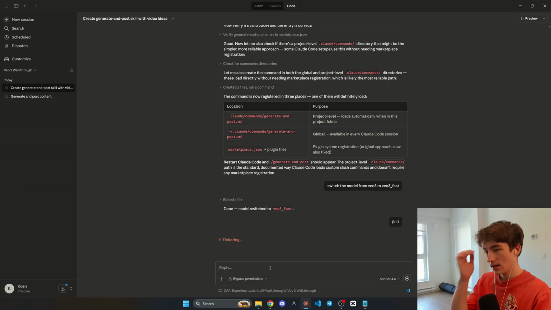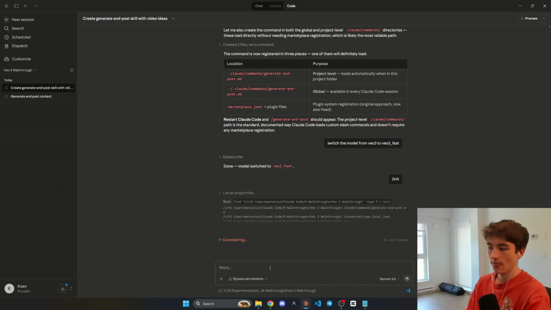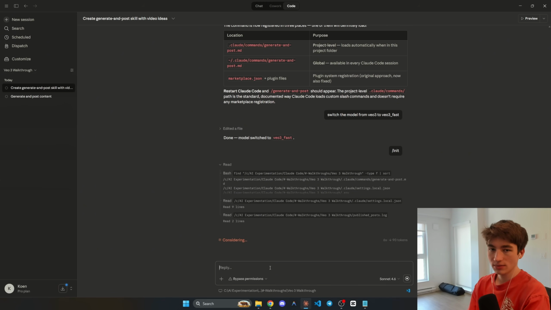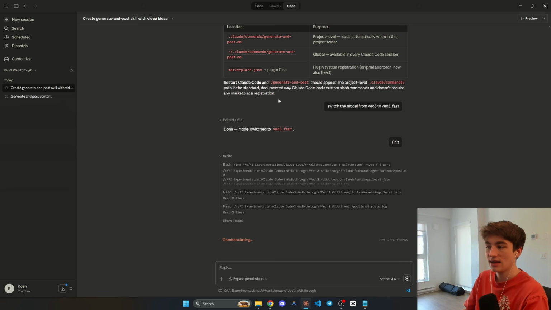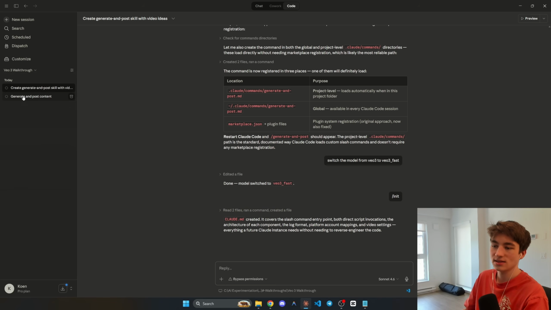Now what that does is, if you remember from N8N, it creates a system prompt so that every time you make a new session, if you want to modify everything you've built already, it's going to look through the system prompt or the system message and have a memory of what its goals are and anything that's happened in the past. Because every time you open a new session, if you don't have this file, it's going to be brand new. And it just helps give context. So there you go. You have your claude.md file created.